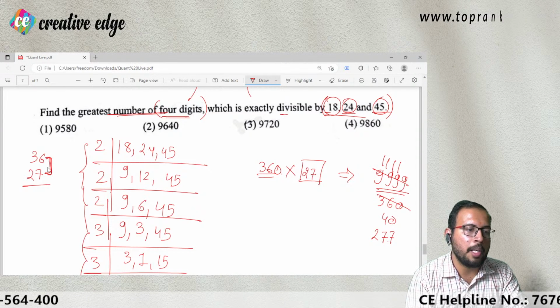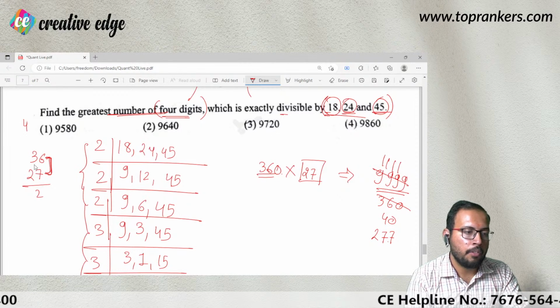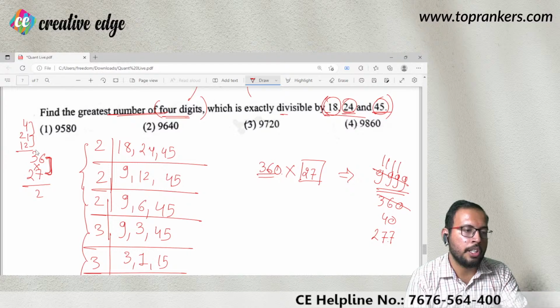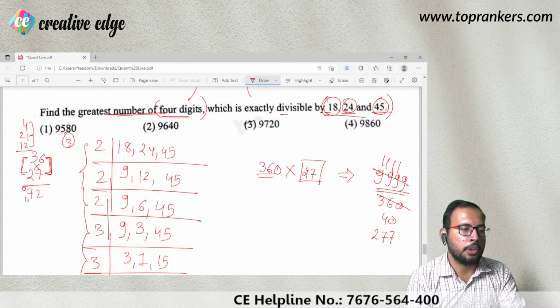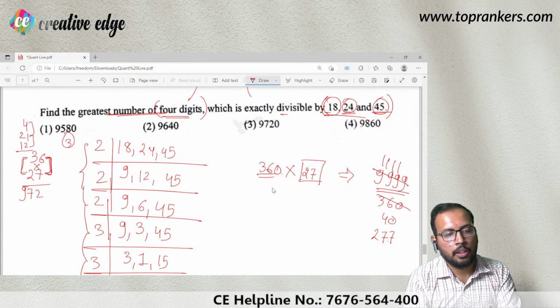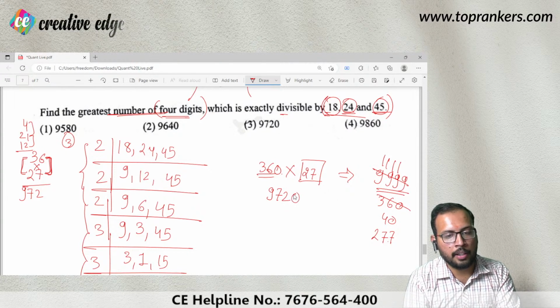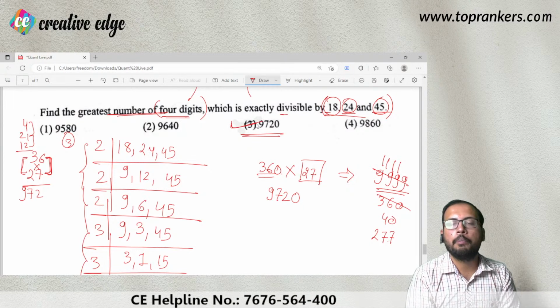I'll multiply these two first. 6 into 7 is 42, write 2 carry 4. Then I'll cross multiply: 3 into 7 is 21, 6 into 2 is 12. So that becomes 33 plus 4, 37, write 7, carry 3. Then I'm going to multiply 3 into 2, 6, plus 3, 9. So 972, and one zero that I had kept aside, 9720. So this is the correct option to this question.